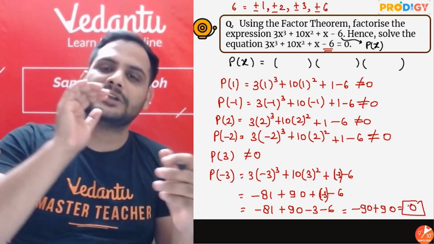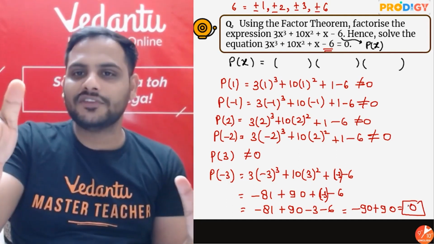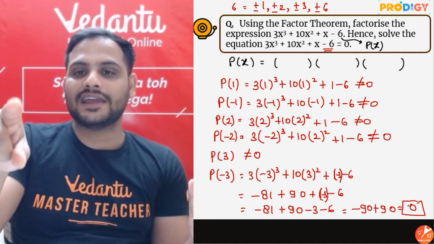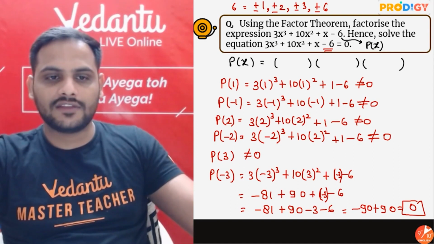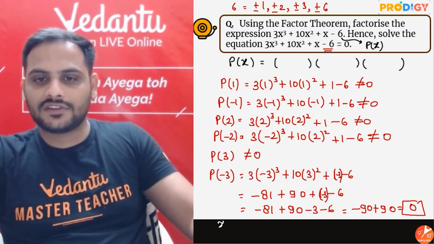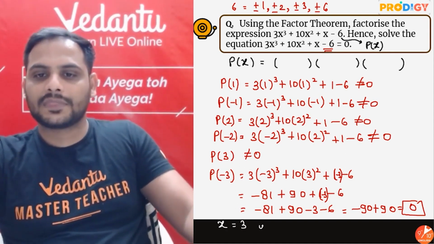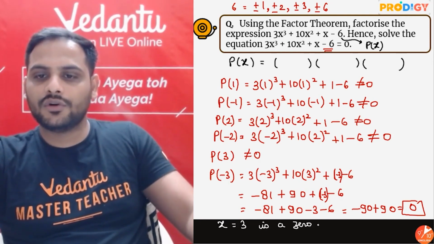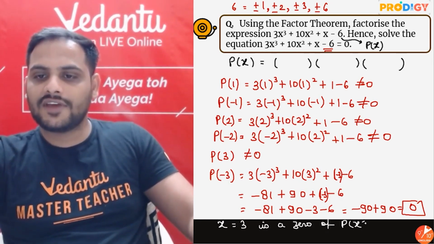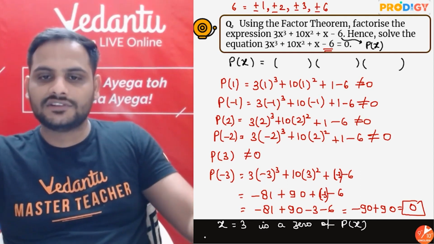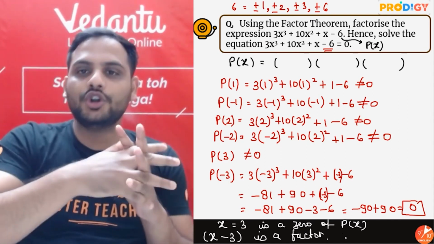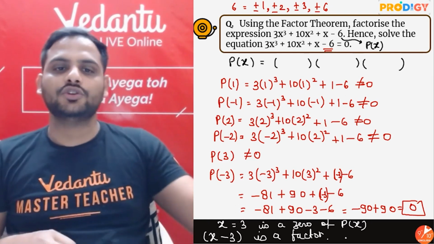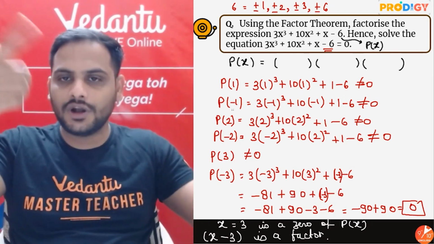So I got to know that P of minus 3, the value of this polynomial at x equal to minus 3, is equal to 0. So I can say here very well that x equal to 3 is a 0 of P of x. So if x equal to 3 is a 0, what will be a factor? Shift 3 over there. X minus 3 is a factor. So when you don't know any of these factors, you start with this. This is called trial and error.